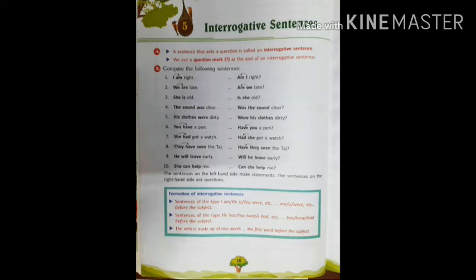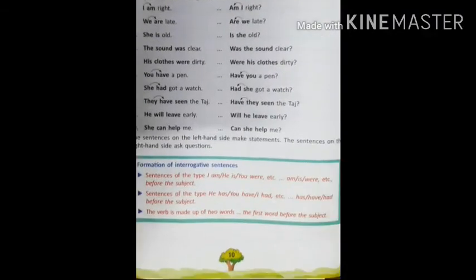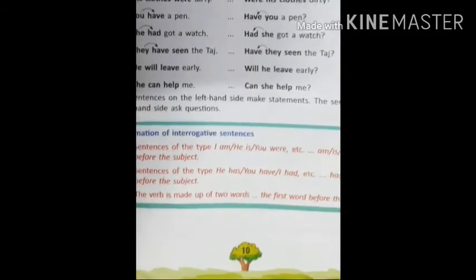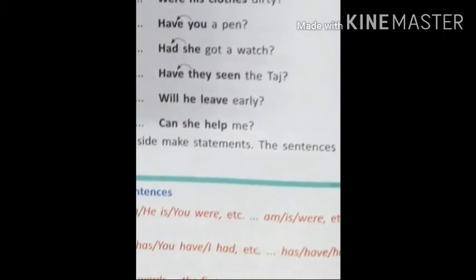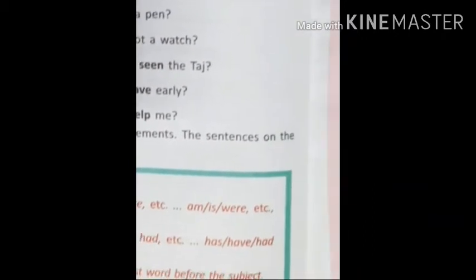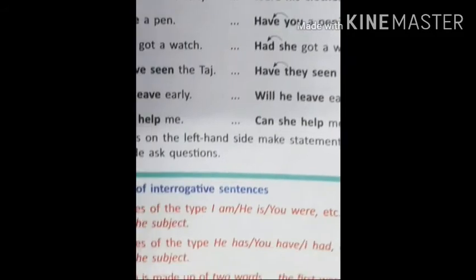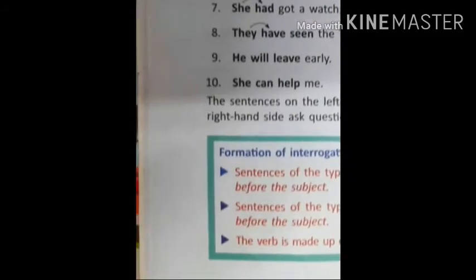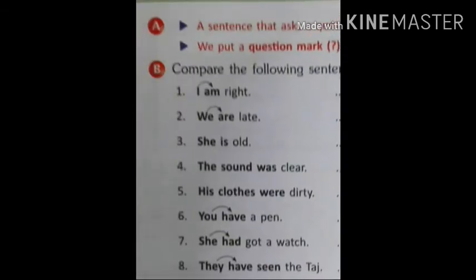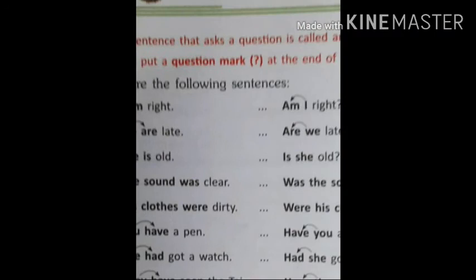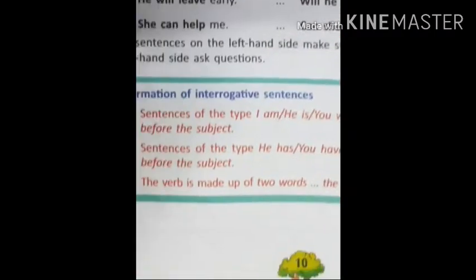Now coming to the blue box. Formation of interrogative sentences. How to make an interrogative sentence. Sentences of the type like I am, he is, you were, etc. That is am, are, were, etc. are used before the subject. They are placed before the subject. Like we have seen, I am, we are, she is. Here they change the position and come before the subject.